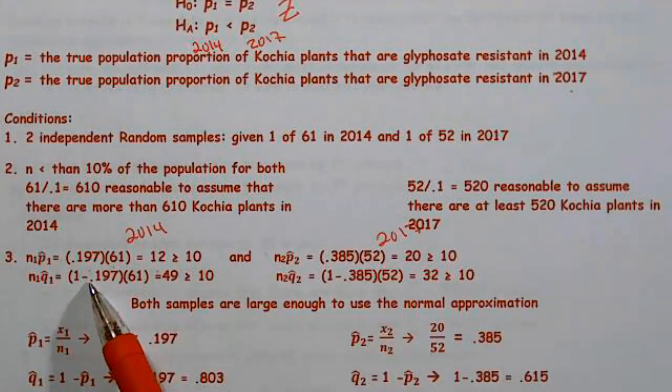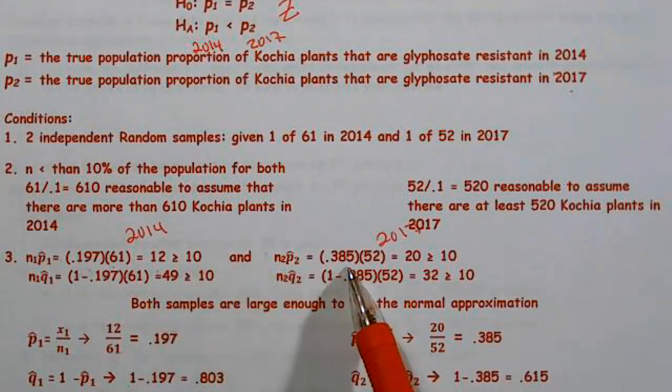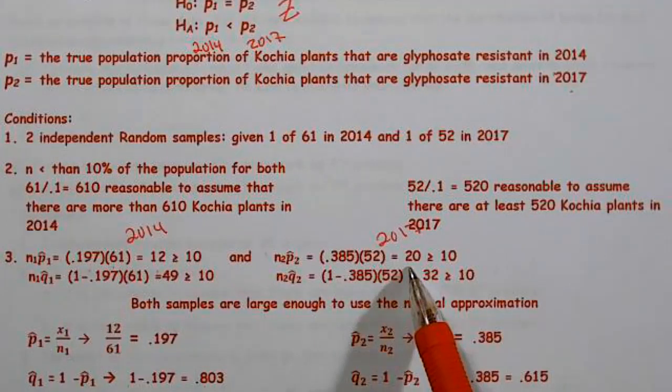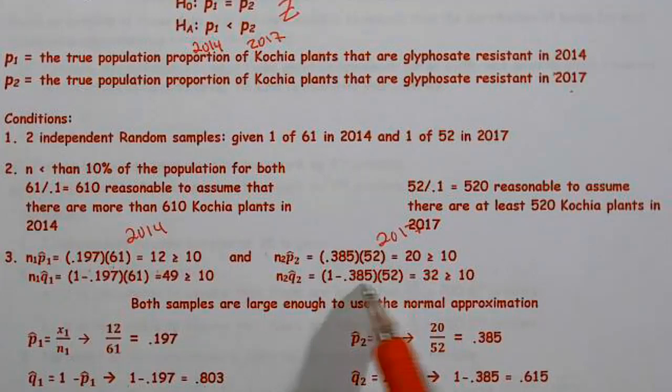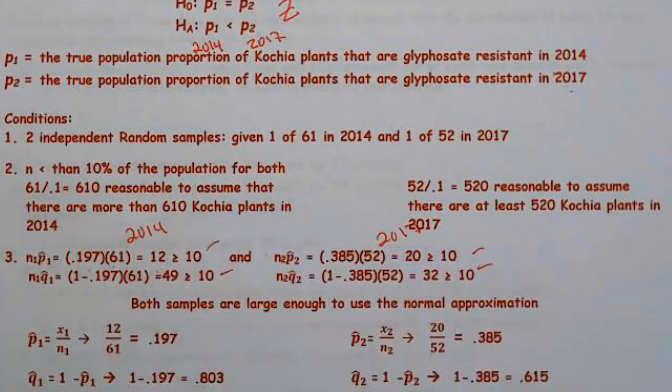Probability of, so these are the ones that were resistant, the ones that are not resistant. 1 minus 0.197 times 61, so 49 were not resistant. Over here, 38.5% were resistant in 2017 out of 52, so approximately 20. And 1 minus that value of 52 tells me that 32 were not resistant. All of these conditions, all 4 of them, were met, and all four must be met in order to proceed.